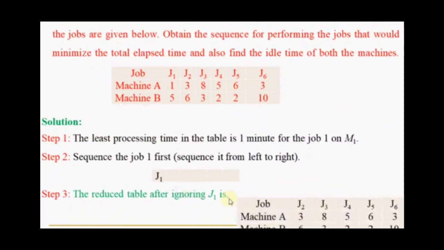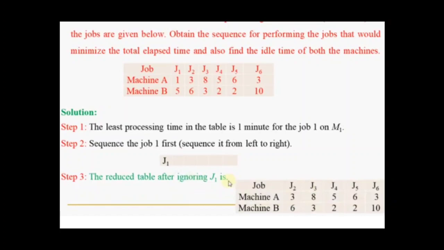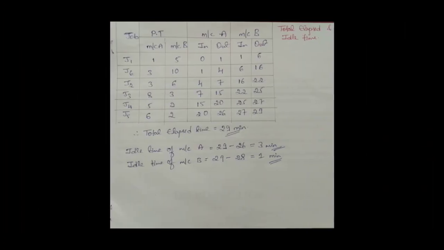Now the least processing time in the table is 1 minute, corresponding to J1, on machine 1, or machine A. As it occurs on machine 1, that particular job is written, while doing the sequencing, from left to right. That's why J1 is written from left to right. Now eliminate that job and rewrite the table once again. That is J2, J3, J4, J5 and J6, with all the processing times written as they are.